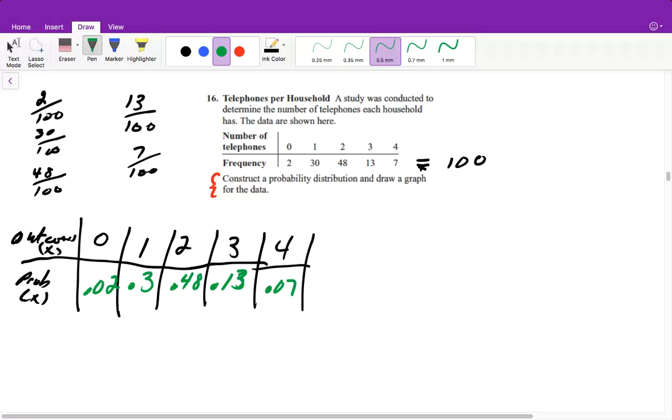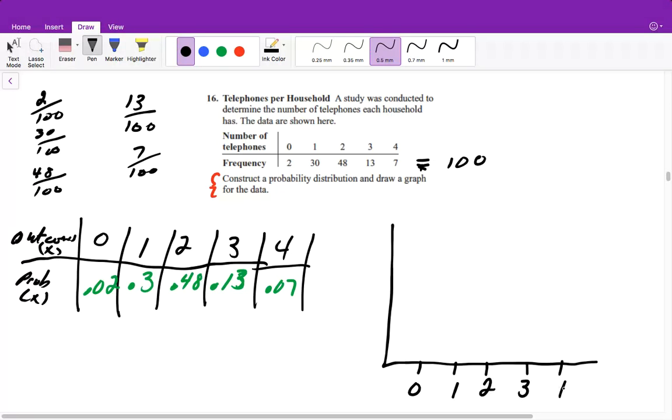All right, so then we want to create a graph. So we want to draw a graph. So here we would have 0, 1, 2, 3, 4. Remember, this isn't necessarily our X and Y axis as far as that this intersection represents our origin of 0, 0. But we use a graph like an X and Y axis to put our outcomes on our X and our frequency or our probability on our Y.